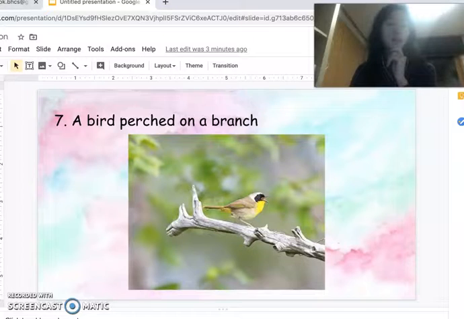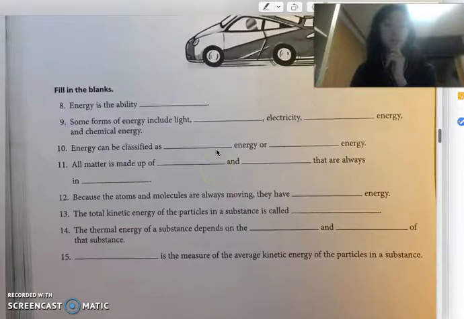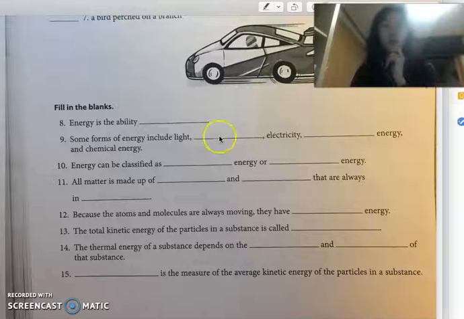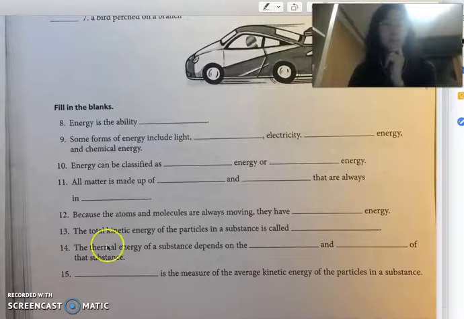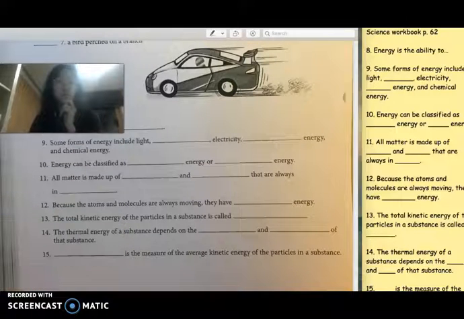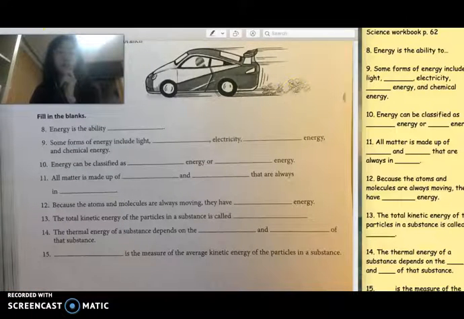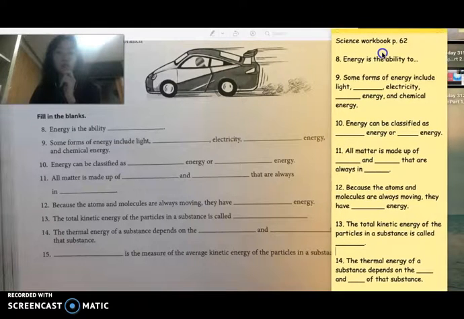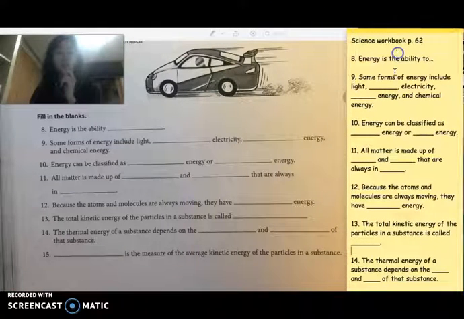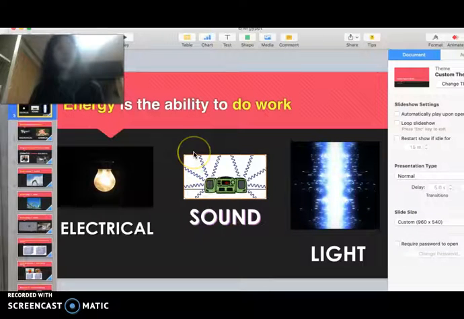Let's go ahead and do the rest of this page, 8 through 15. Okay, as you can see, I have copied down the questions here. Hope you can see it. Okay. Fill in the blanks. Energy is the ability to do work, right?